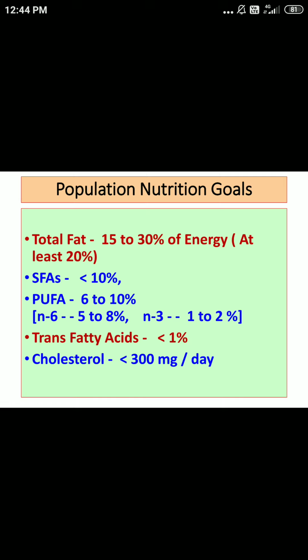Even in population nutrition goals, for cholesterol, the recommendation for intake is less than 300 milligrams per day. So daily intake of cholesterol should be less than 300 milligrams. Regarding dietary sources of cholesterol, we can get it only from animal food.